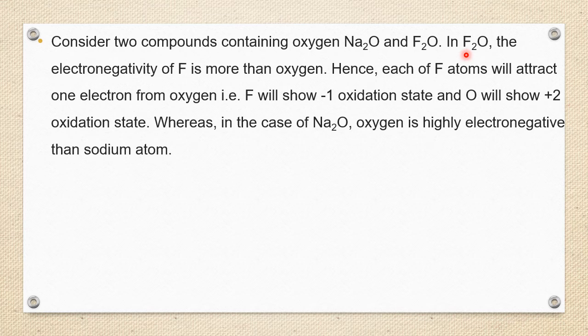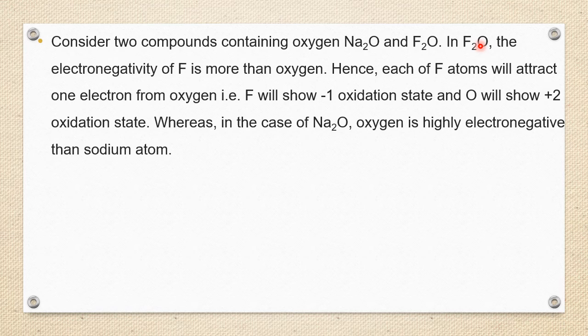One F will take one electron, so 2 F will take two electrons. So O gives two electrons and the F atoms accept two electrons.